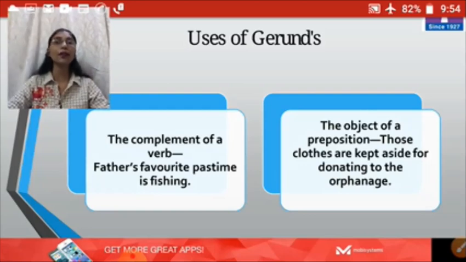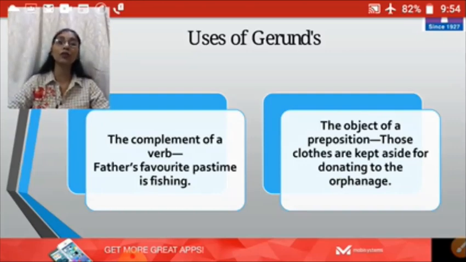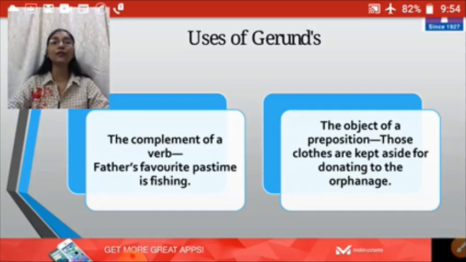So what are kept aside? Clothes. For what are they kept aside? For donating. And therefore for is the preposition which is used with donating, and that's why it is working as the object of a preposition. Right, children? So I hope you all have understood this.